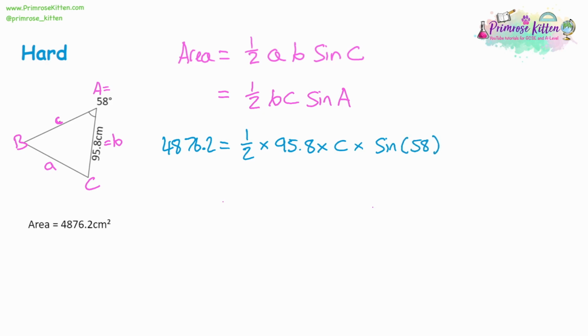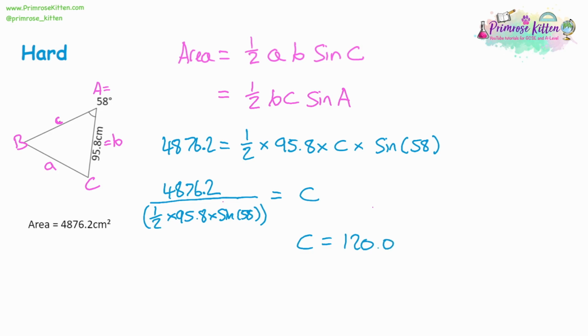And again, it can be easy to think, well, all these multiplications, we can get C on its own by dividing them all to the other side. So as you can solve an equation, divide by all those extra bits. And we're going to get a half times 95.8 times sine 58 as the denominator on the other side. And it's all equal to C. So we can type that into our calculator. Again, a good idea to make sure the denominator is in brackets. Shouldn't make a difference on most calculators. Type it all in. Again, you might want brackets around your angle. Make sure you close all the brackets you open. And I'm getting my final answer, C is equal to 120.0 to 1 decimal place. And again, this is in centimetres for a length.